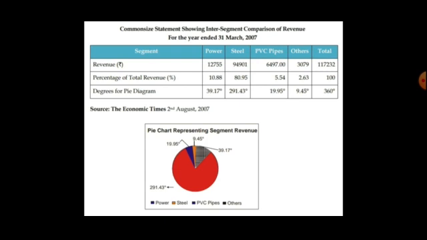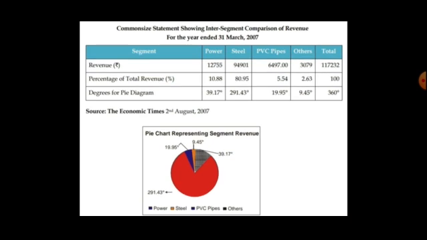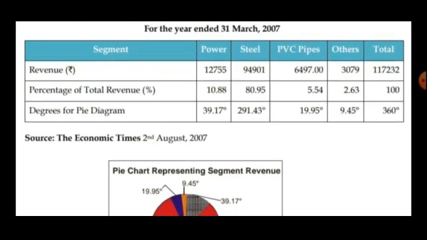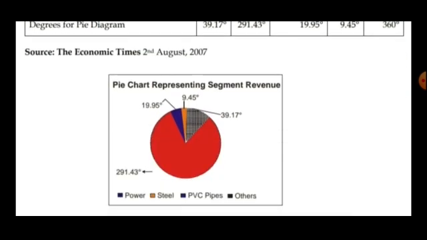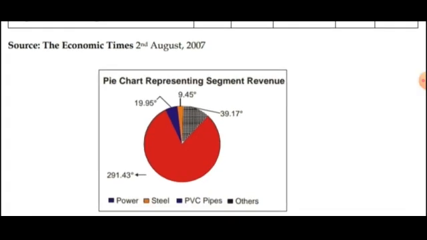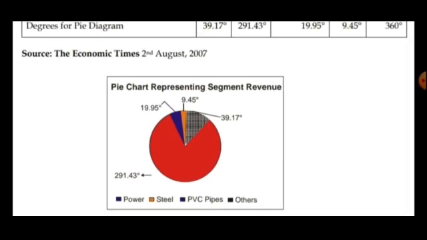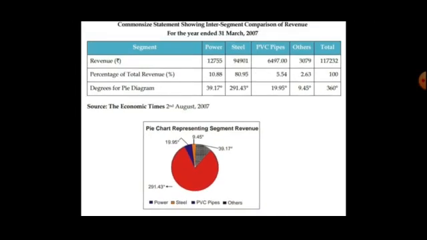You can see the percentage of total revenue is maximum in steel. They have earned most of the revenue in steel. So that segment-wise report we have made first of all in tabular form, and that same thing will be represented in a pie chart, or graphically.